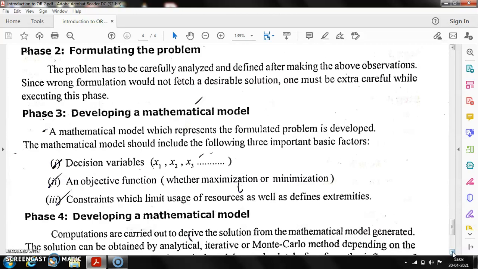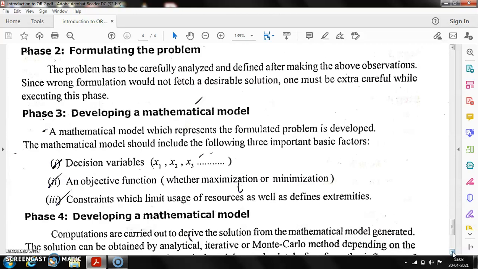For example, if you remember the first problem which I mentioned, the problem with respect to the hens. Here the decision variables are the money, the amount which is required for old hens and young hens. And the objective function is to maximize the profit by buying the old hens and young hens, what we know as a product mix.